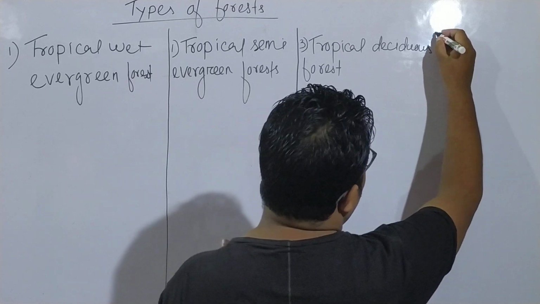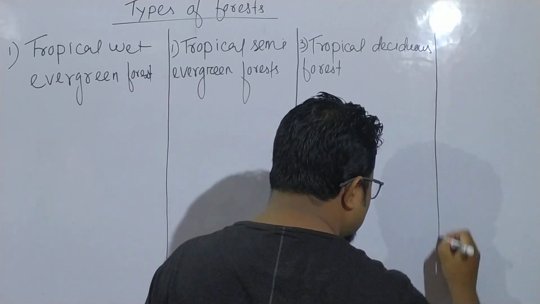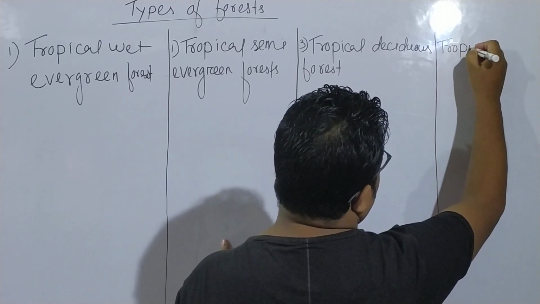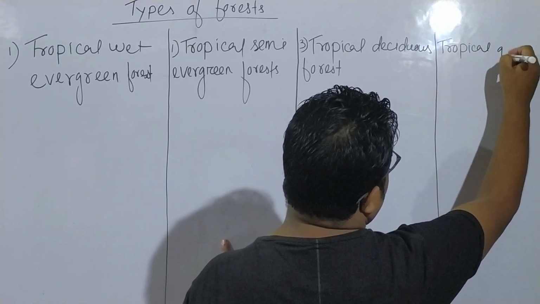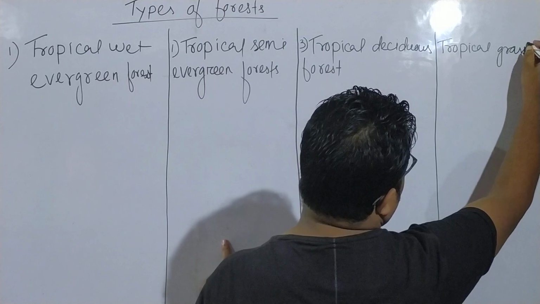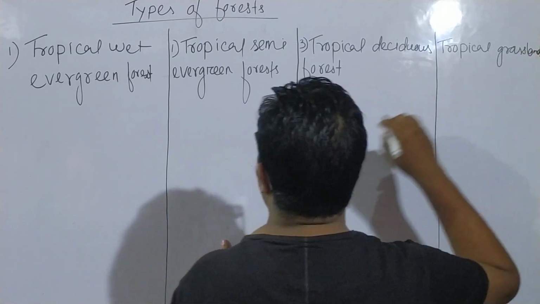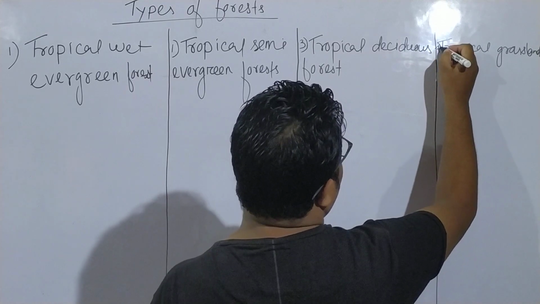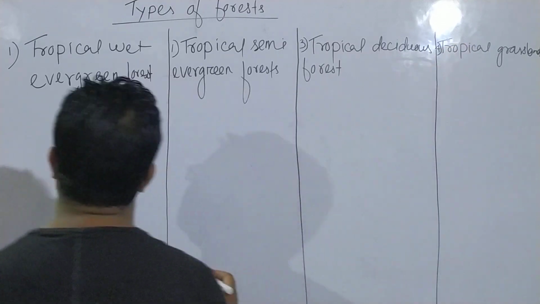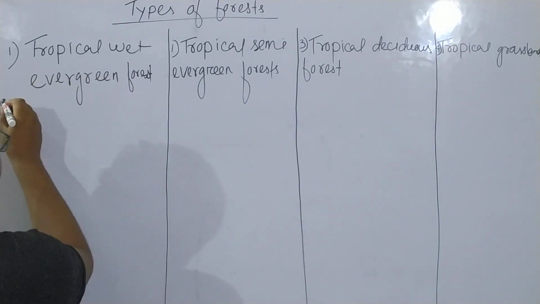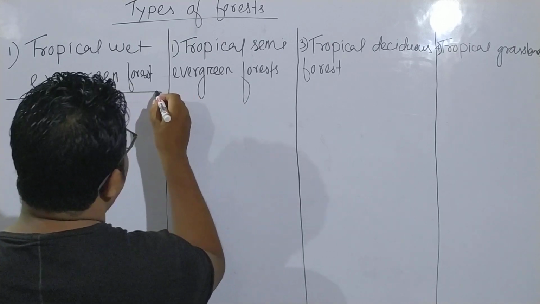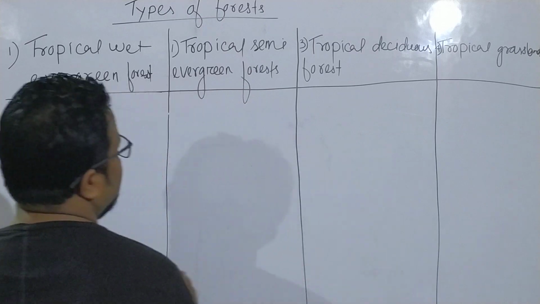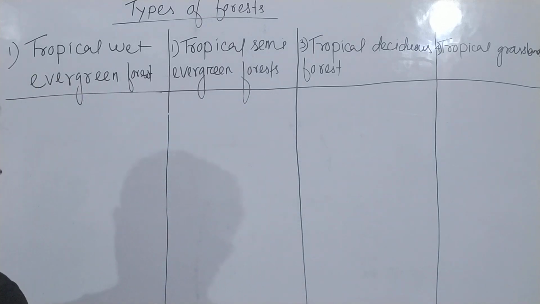And number 4 is tropical grasslands. These are the 4 basic divisions of forest or vegetation found in Assam.